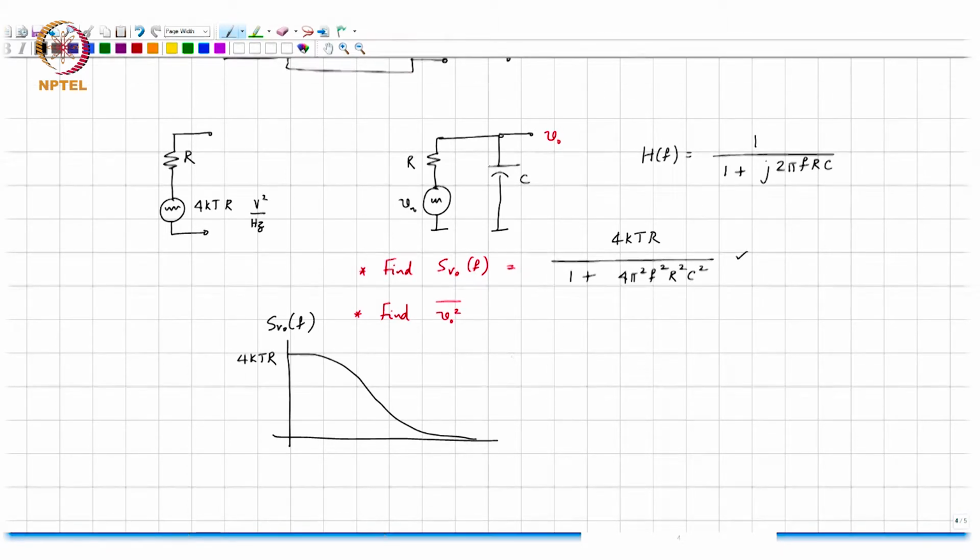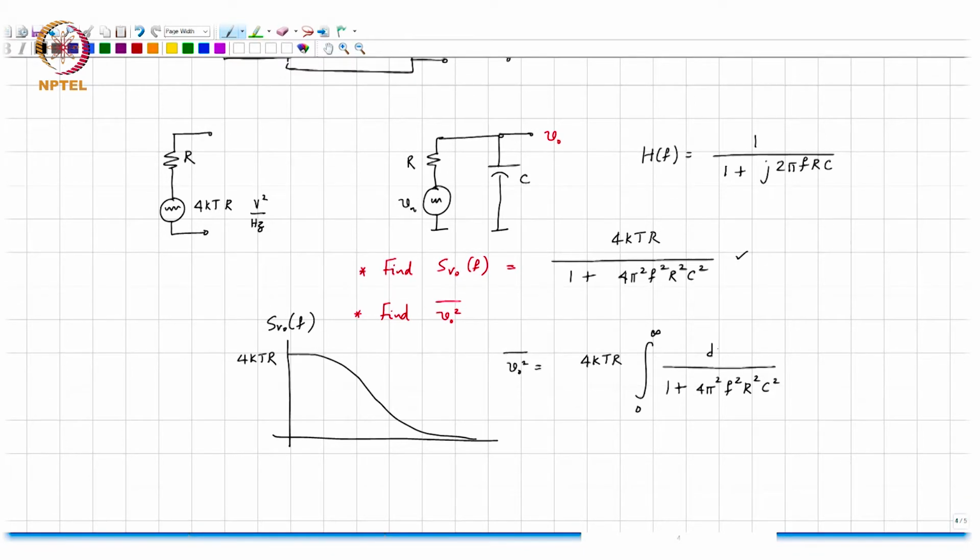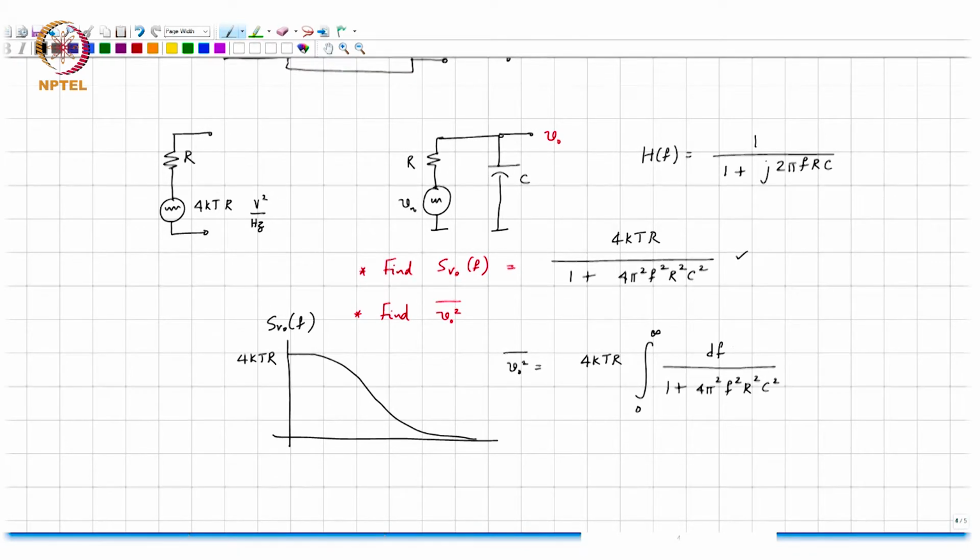Now, the next thing is to find the mean square noise at the output, the total mean square noise at the output. And how will you figure that out? Well, it is simply 4 kT R integral 0 to infinity 1 over 1 plus 4 pi square F square R square C square dF. Okay.